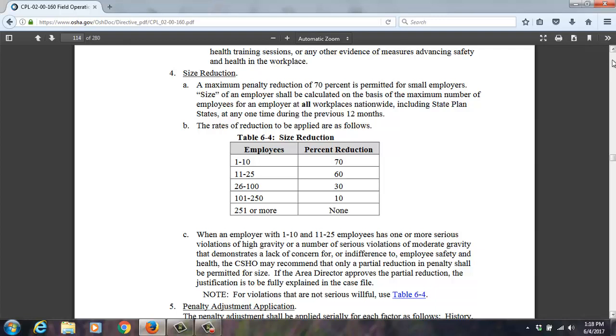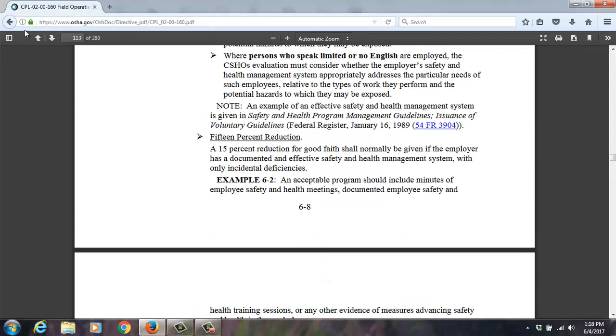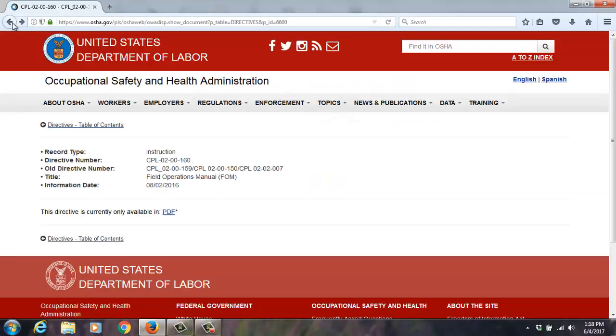And so it's possible. Small company with a great safety program and no history, even with citations that are non-willful, non-repeat, it looks like you could get away with possibly not having to pay anything for penalties. It's possible, unless they have a minimum $100 or $200, whatever it might be.